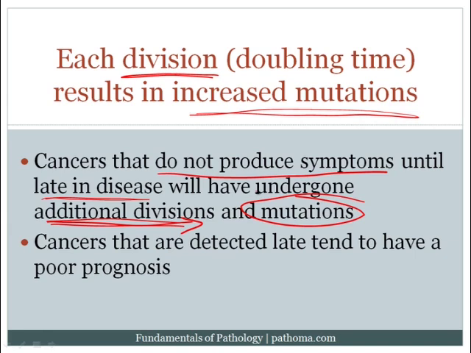The ovary has a large area to grow before any clinical symptoms arise, and because clinical symptoms are not produced until very late, sometimes those tumors can grow and extend far beyond these 30 divisions, and every time they divide, they're picking up mutations, and so ovarian carcinoma, generally speaking, has a pretty poor prognosis. Similarly with pancreatic carcinoma.